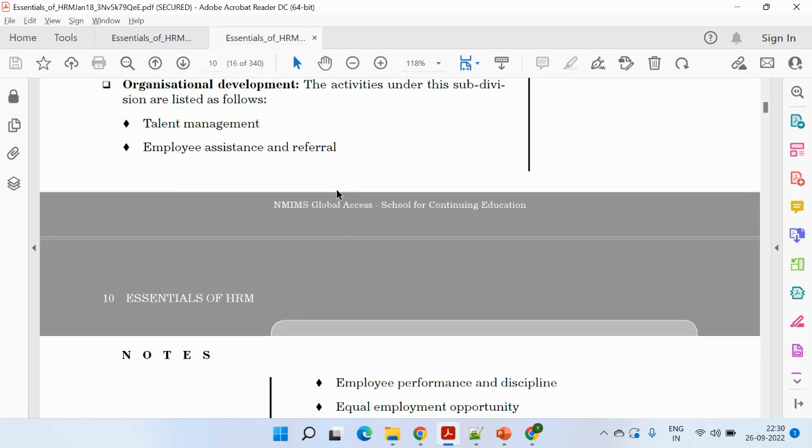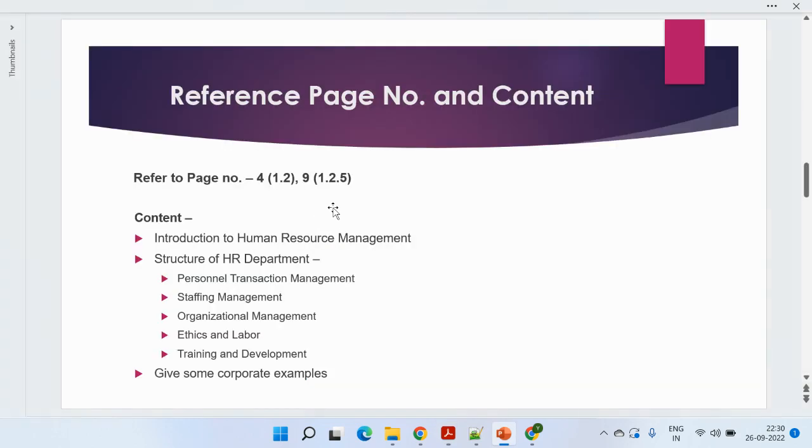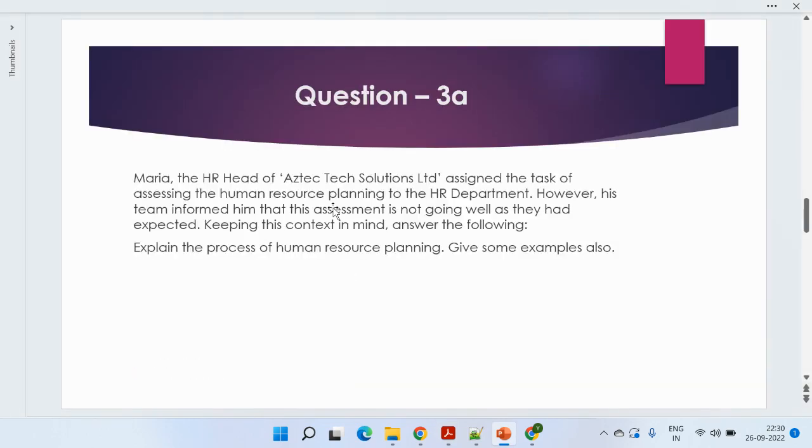Then internally they are having certain kinds of events, activities. They are having certain kinds of norms, rules, regulations, like 9 hours a day, 5 days a week, and certain other rules, internal trainings, coaching, mentoring programs which are being conducted. So maybe you can just give a single example, take one company, explain all this stuff, or maybe you can refer to different companies as corporate examples. So I think the second question is pretty much clear. Moving to the third question.